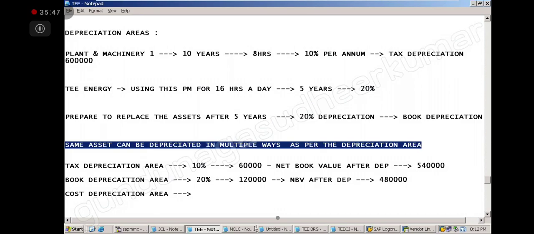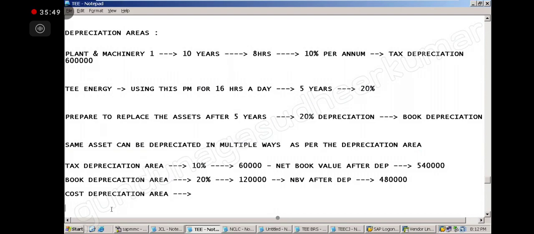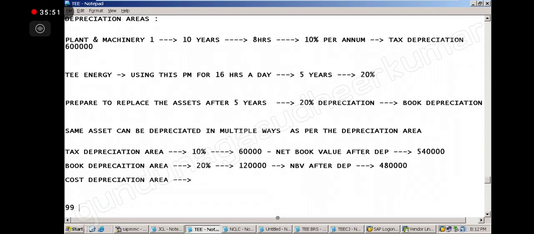Is it clear? So how many depreciation areas are possible in SAP? 99 depreciation areas. And this is an interview question. So one asset can be depreciated in 99 different ways. The same asset, in 99 ways I can do the depreciation. Every year in different ways I can do it. Understood everybody?